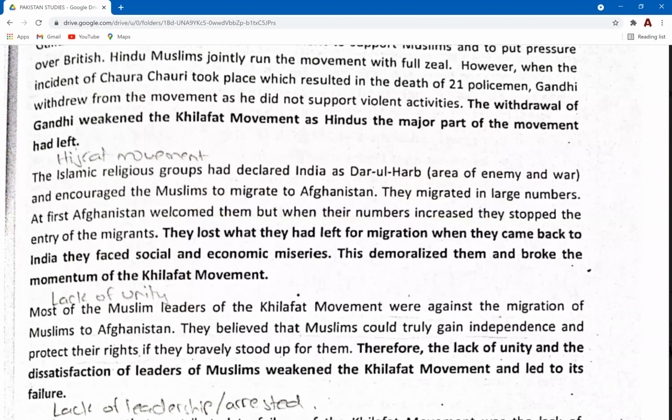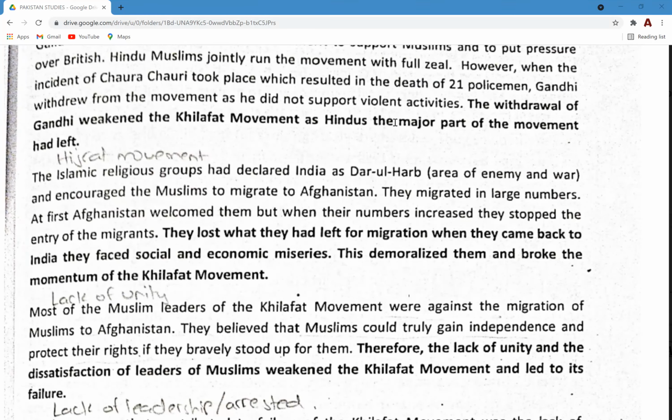Guys, is there any confusion? We've studied 7 reasons for the failure of the movement. Anything that's not clear? Any questions? Or any point that you would want to add over here? No? Everything clear? So here's an open question for all of you. What do you think out of all these reasons?